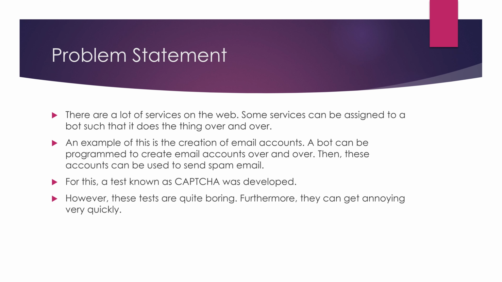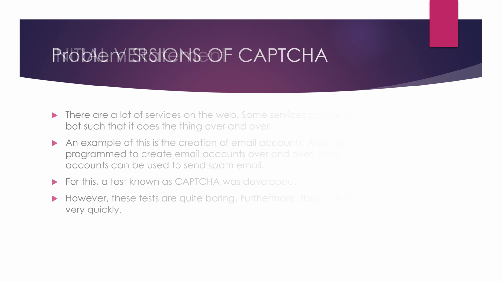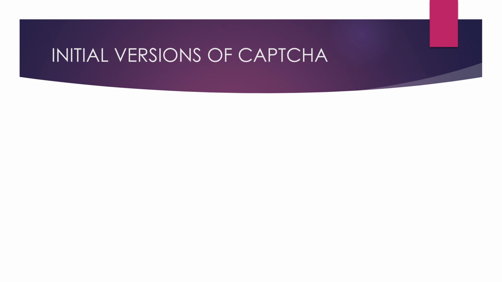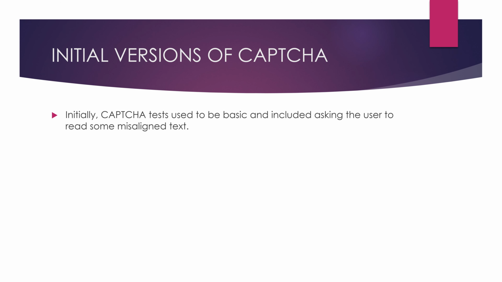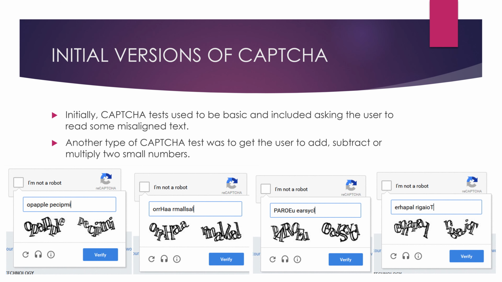However, these tests are quite boring and they can get annoying very quickly. Let's have a look at some initial versions of CAPTCHA and how it used to be. Initially, CAPTCHA text used to be very basic and ask the user to read some misaligned text or add or subtract two small numbers, as shown in these pictures here. The user just has to read the text, which is quite disfigured, and then enter it into the text box.